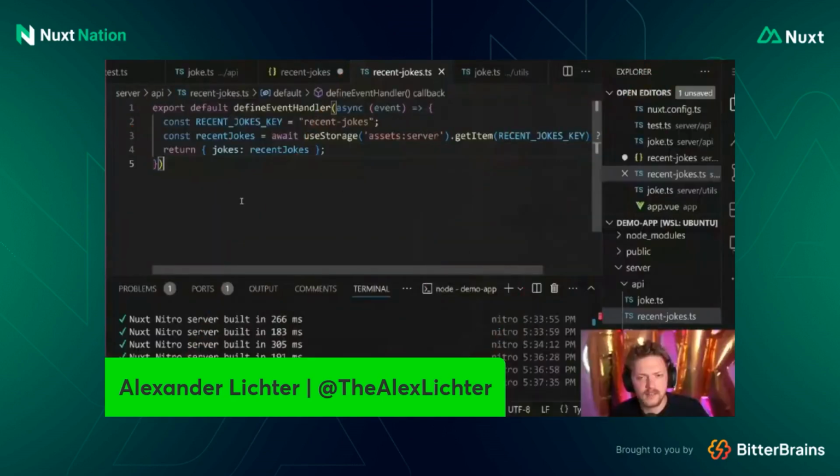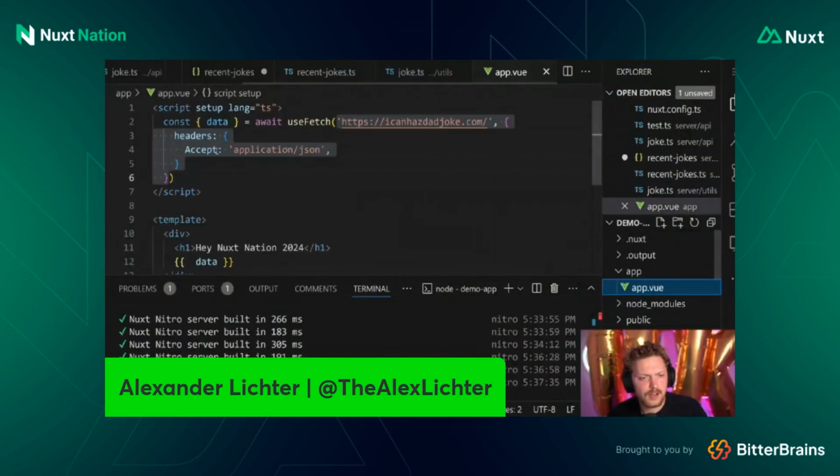So from here, what we will do is set up our front end to just fetch a random joke. We show the recent jokes. Whenever the random joke changes, we'll refetch the recent jokes as well. And then we're almost good to go. Now we can even say, hey, let's display them by ID, save them more. But of course, time slowly runs out. So let's get going.